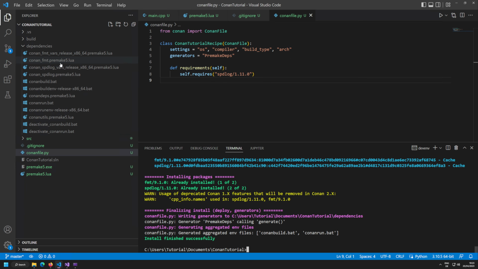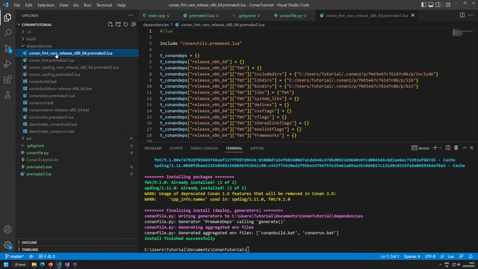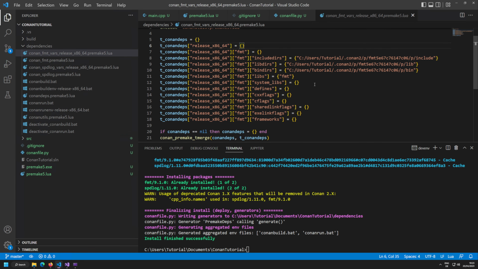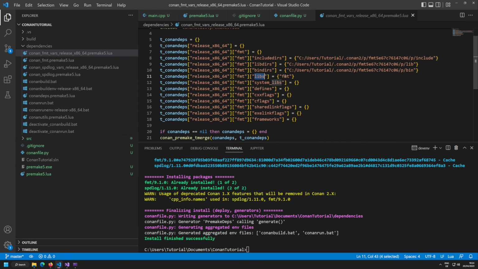One of them is just called Conan_FMT premake5.lua, and if we take a look in that, the only thing it does is include the file for the release configuration. If I go to my release configuration, you can see that we have an array here, and that array is including interesting stuff. For example, you can see the include directory. It's a very obfuscated include directory, and it is a directory where Conan has copied and packaged the headers for, in this case, FMT. You can also see that the library that shall be used is called FMT. There's a binary directory for FMT, and there is a library directory for FMT.